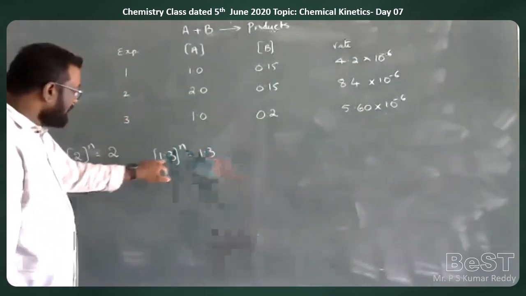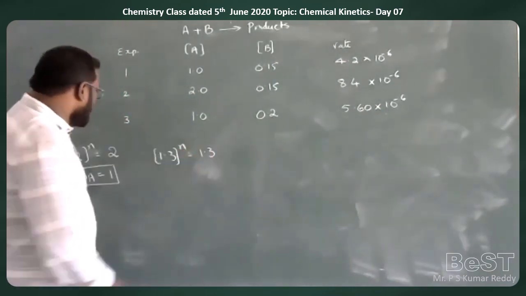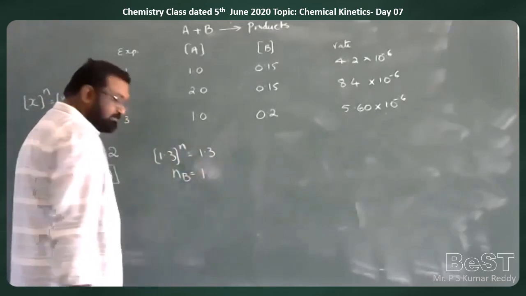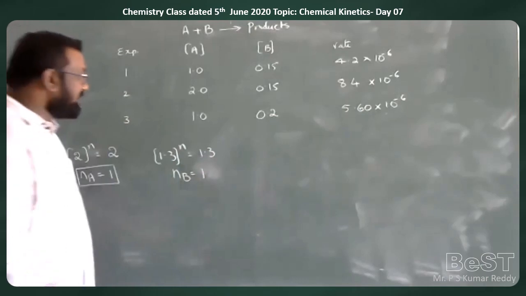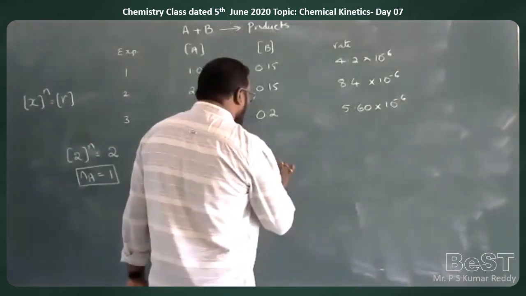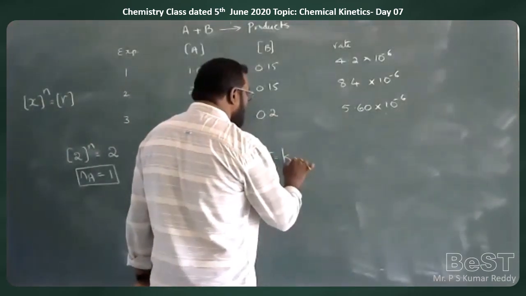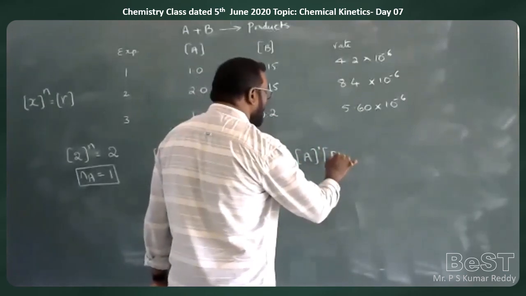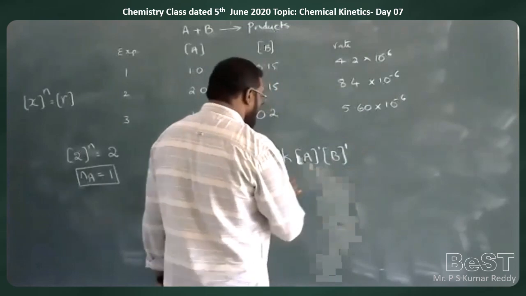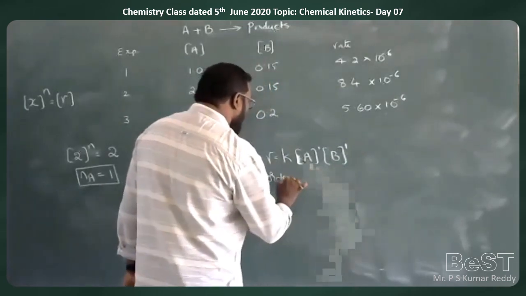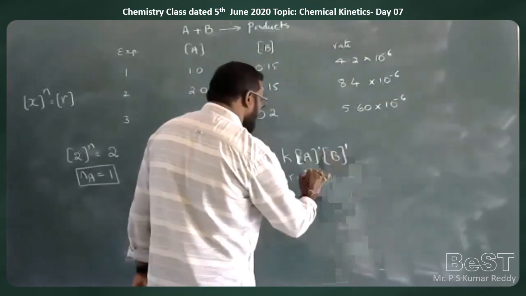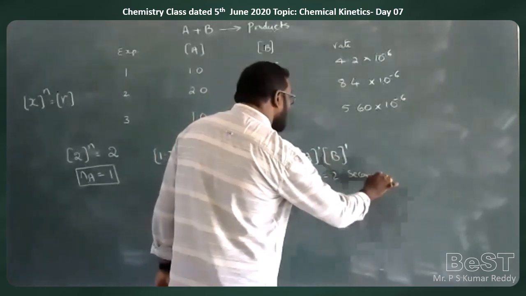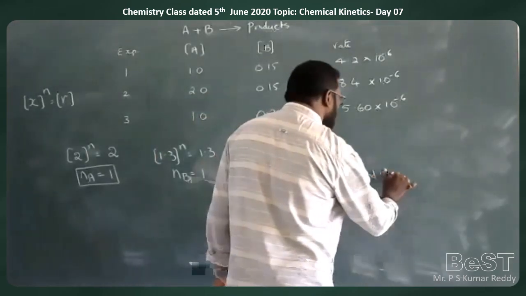That means when bases are equal, powers must be equal. So with respect to B also, it is a first order reaction. Therefore, the rate law is R is equal to K into concentration of A to the power of 1 into concentration of B to the power of 1. The order will be 1 plus 1, that is 2. This reaction is a second order reaction.